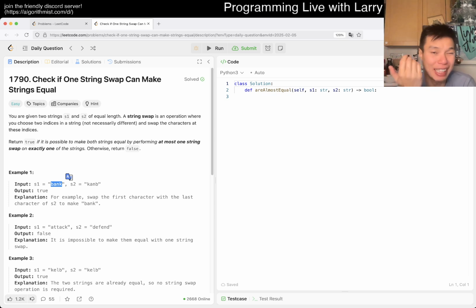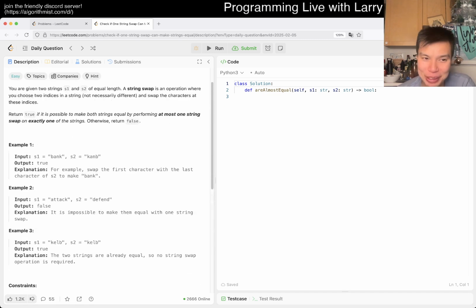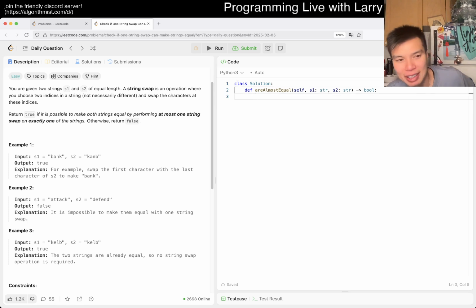So it's n cubed, but n is only 100, so it would probably be fine. 100 cubed should be fine, especially if you're a little bit slick about it.